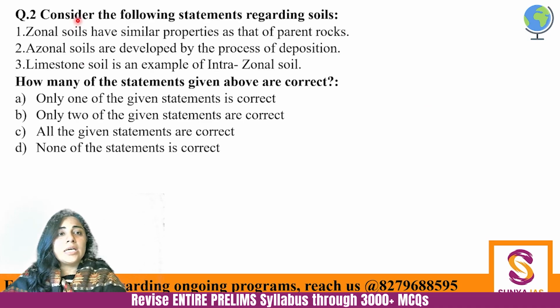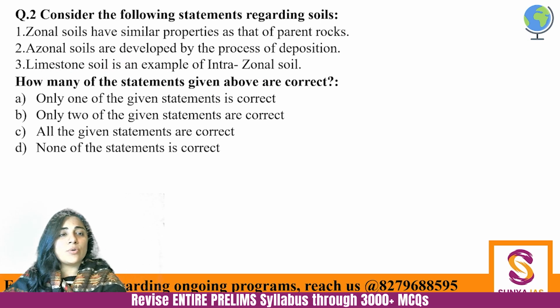Next, consider the following statements regarding soils. Zonal soils have similar properties as that of parent rocks. Azonal soils are developed by the process of deposition, and limestone soil is an example of intrazonal soil. So which are correct?